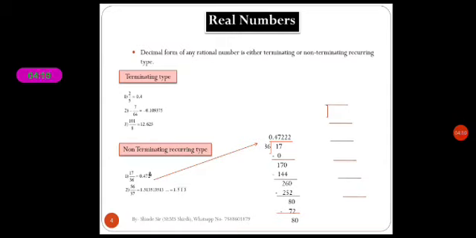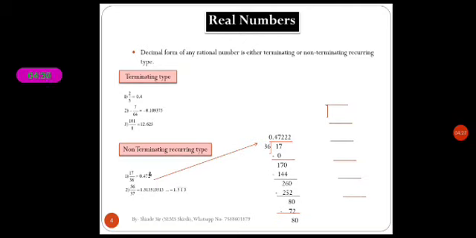That's why we represent it as 0.47, with a dot on the head of 2. This dot, or line, shows that 2 is repeated again and again. We see the next example, 56 upon 37.